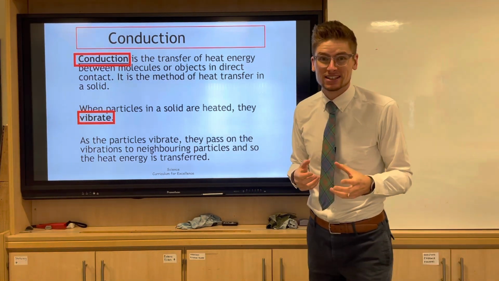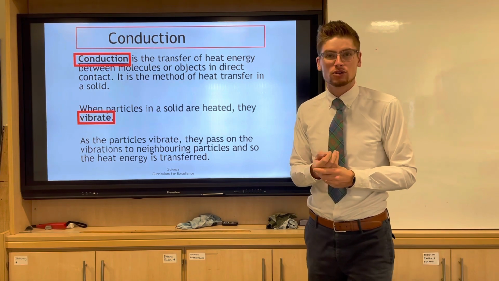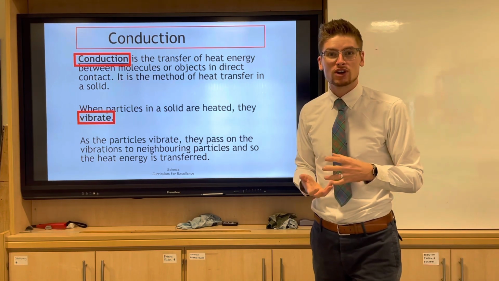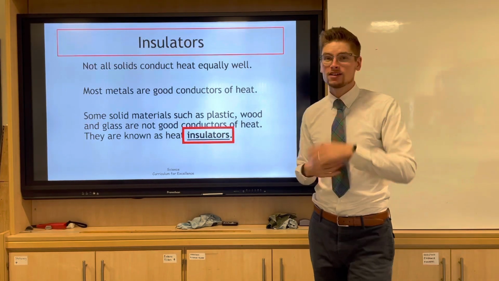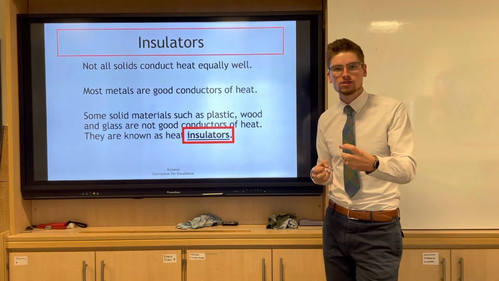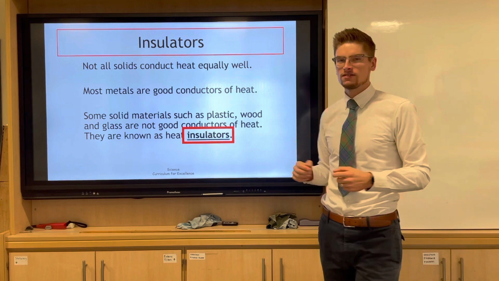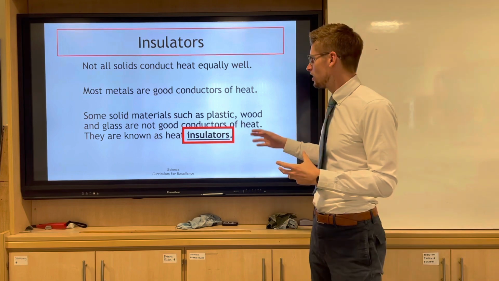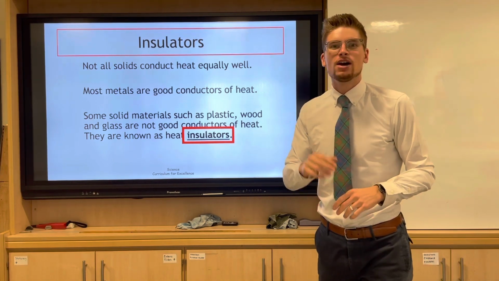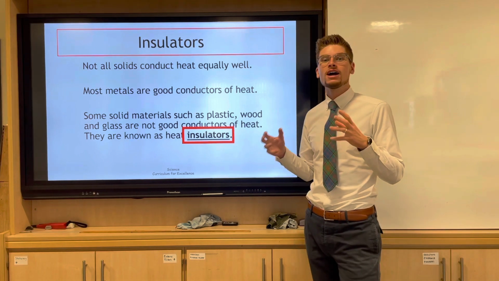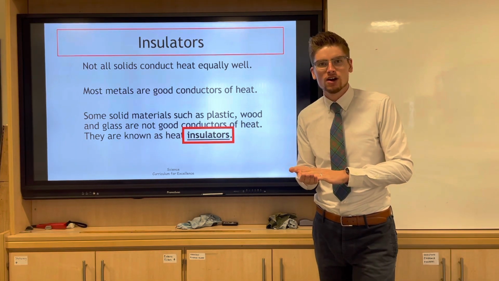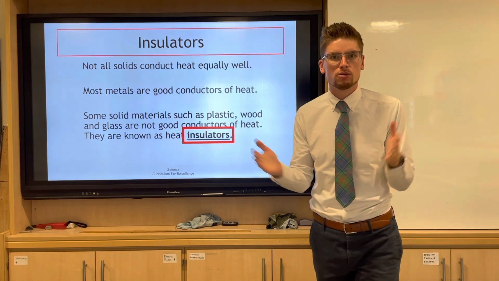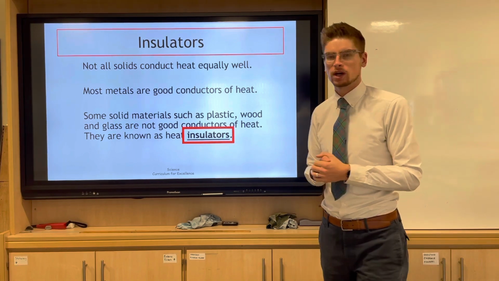Now that makes sense. Think about if you had a metal handle and you were heating up a pot or something like that, you would get burned eventually because the heat would be transferring through the solid. It's why we have insulators for things like kettle handles or pot handles. We don't want something that is metal because that's a good conductor. We want something that's a bad conductor, what we call an insulator, and that's things like glass, wood, plastic. All of those are insulators and protect our hands from being burned because they do not take in heat very well. Whereas for metals, for example in the base of the pot, you do want a conductor because it heats up the food really quickly.